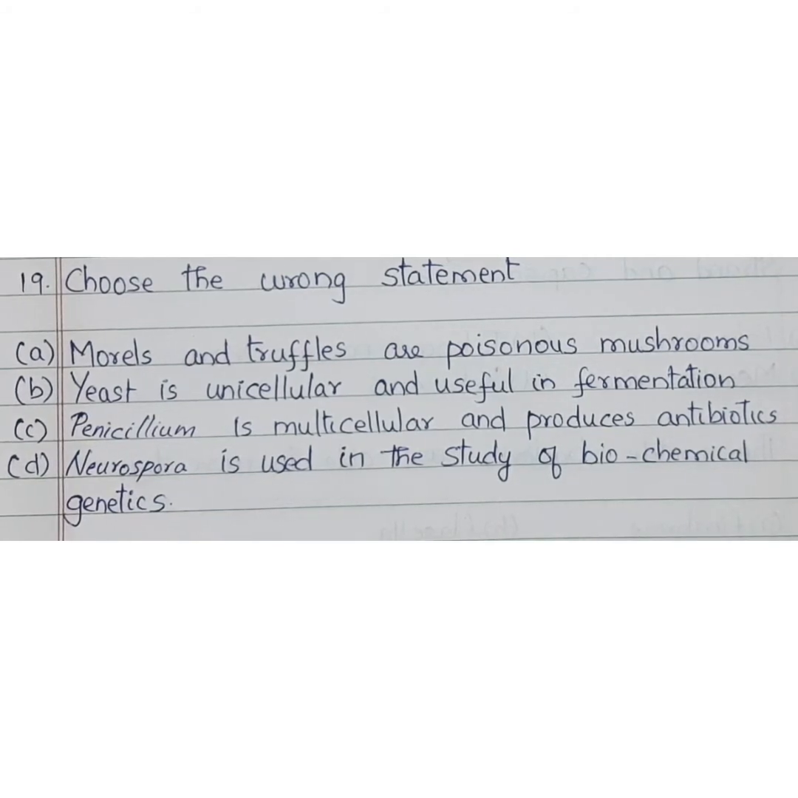Choose the wrong statement. Morels and truffles are poisonous mushrooms. That is wrong because both morels and truffles are edible members of Ascomycetes. So option A is wrong and the other options are correct.